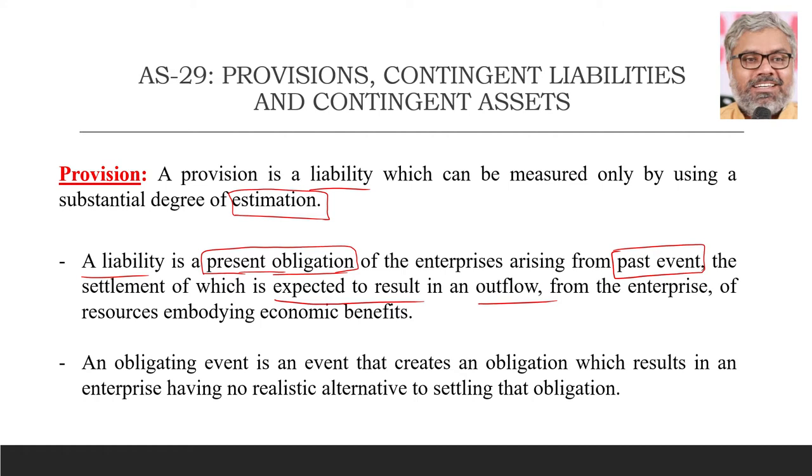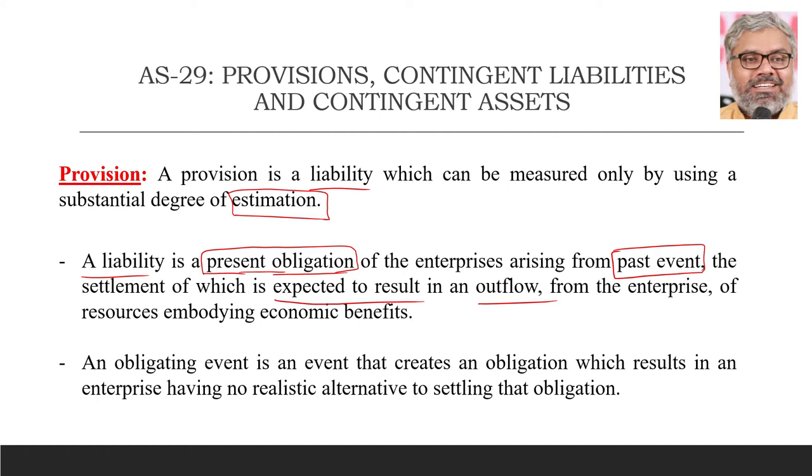Outflow of resources embodying economic benefits is a liability. But in case of a liability, it is a present obligation which has arisen from the past events, and the settlement of that liability is expected naturally in future, and that will result in an outflow from the enterprise of certain resources embodying economic benefits. That's what is a liability.